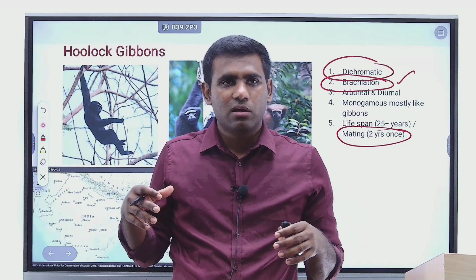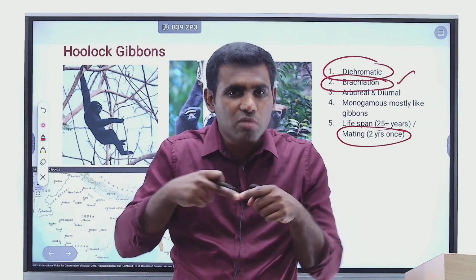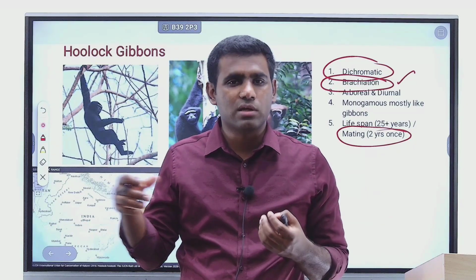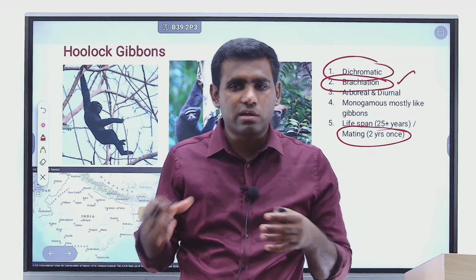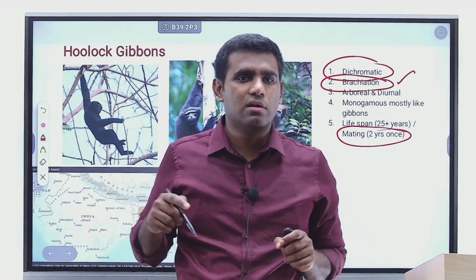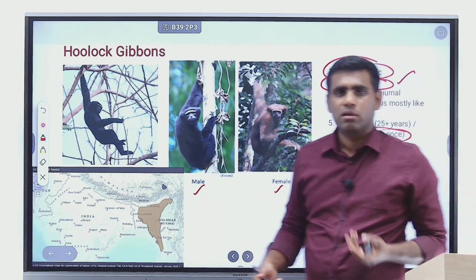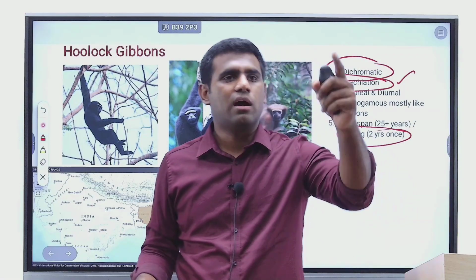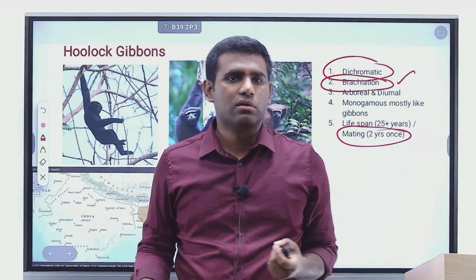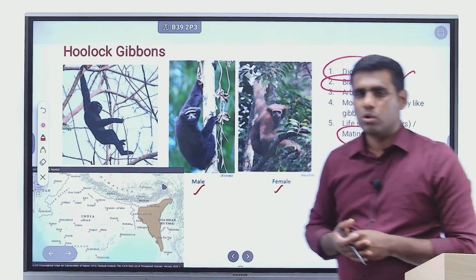So any such developmental activities simply fragment the habitat of hoolock gibbons. It's like you are now creating a competition for hoolock gibbons for resources within a small piece of land. Earlier the gibbons could move widely. Now you are creating enmity between the hoolock gibbons, right? Because you are fragmenting their territory. All of them get confined to a small area. Now there is a stress that is created within the community of gibbons, right? So human activity is definitely one, and even laying electric high power lines, right? Many hoolock gibbons tend to get electrocuted. Okay, so these are some of the threats faced by hoolock gibbons.